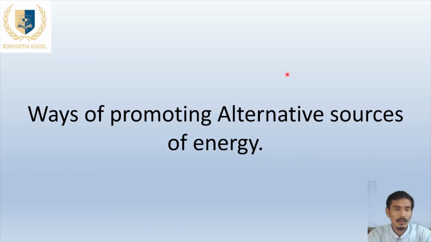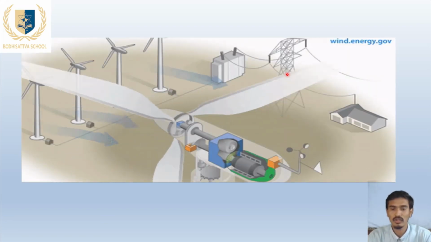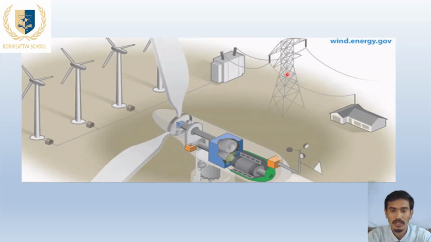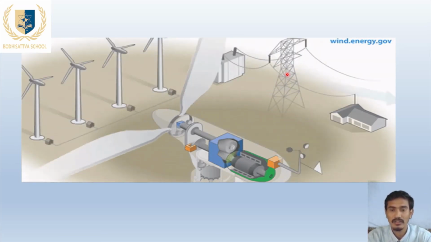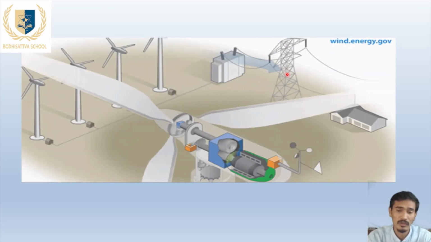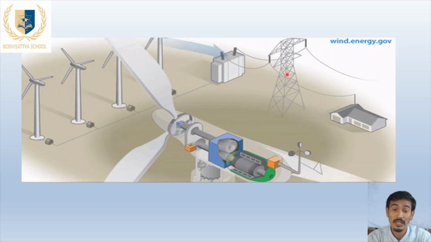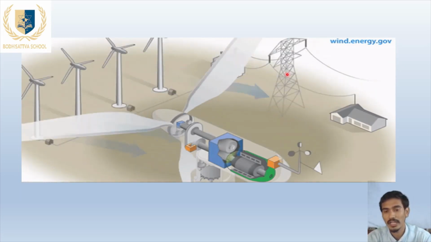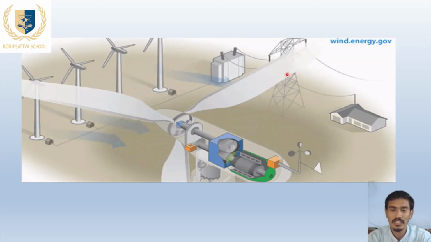Now, ways of promoting alternative sources of energy. We have come to the conclusion of the alternative source of energy. There are so many types of alternative source of energy. I have not taught you solar energy, tidal energy, geothermal energy. All of these are also types of alternative source of energy, and all of these types of energy have certain advantages as well as disadvantages.